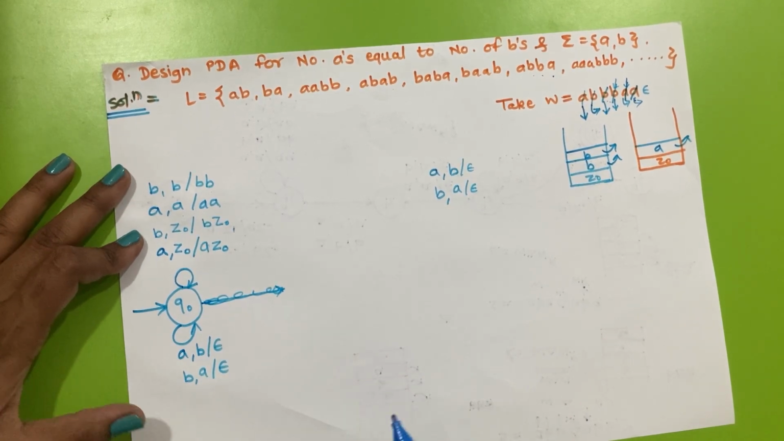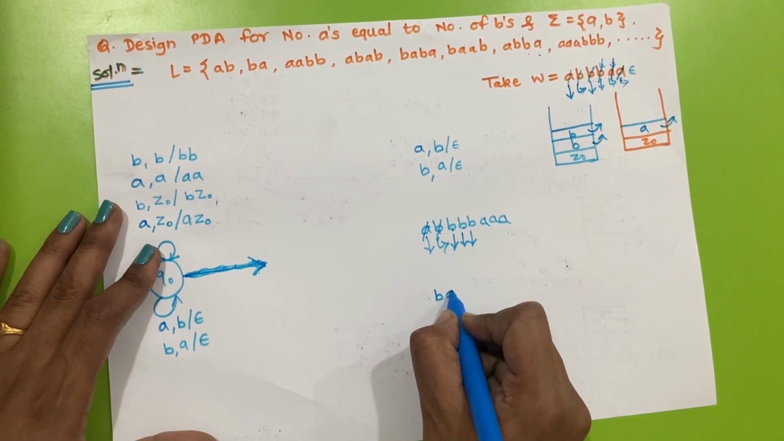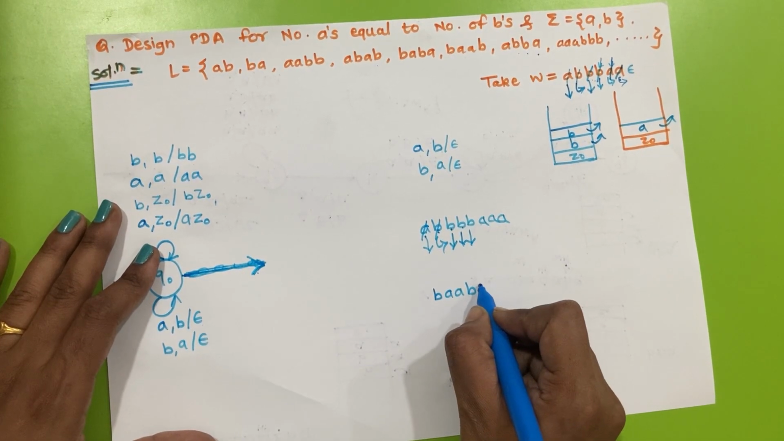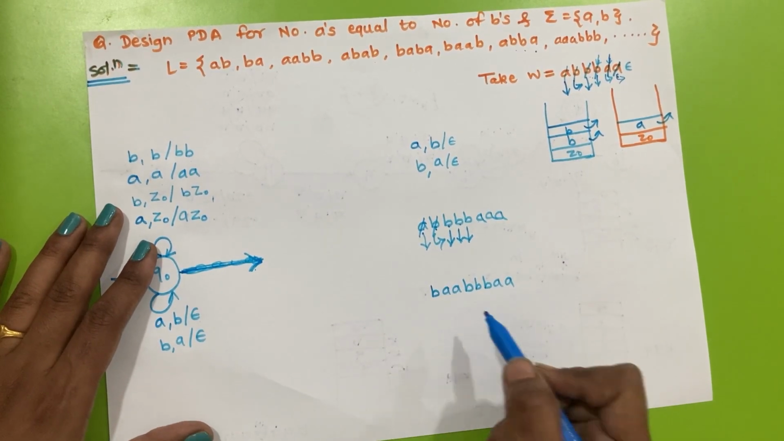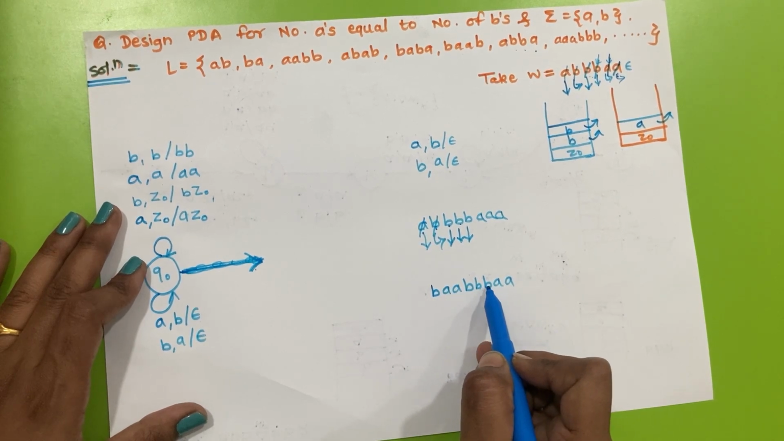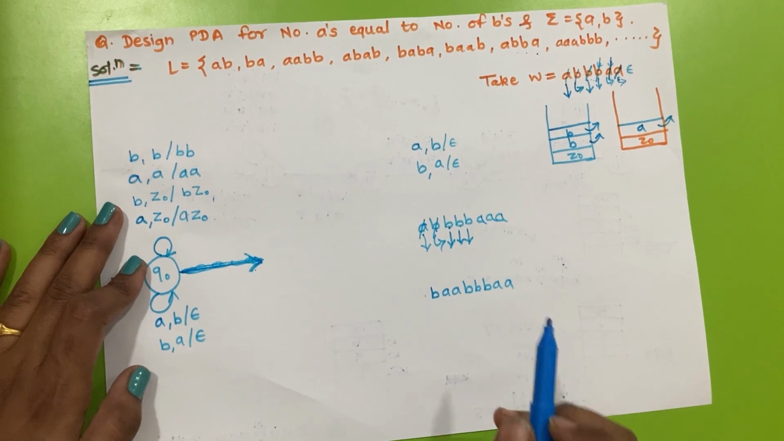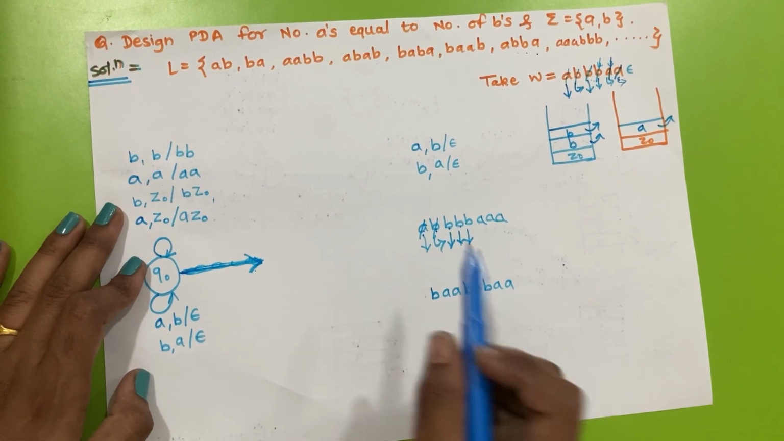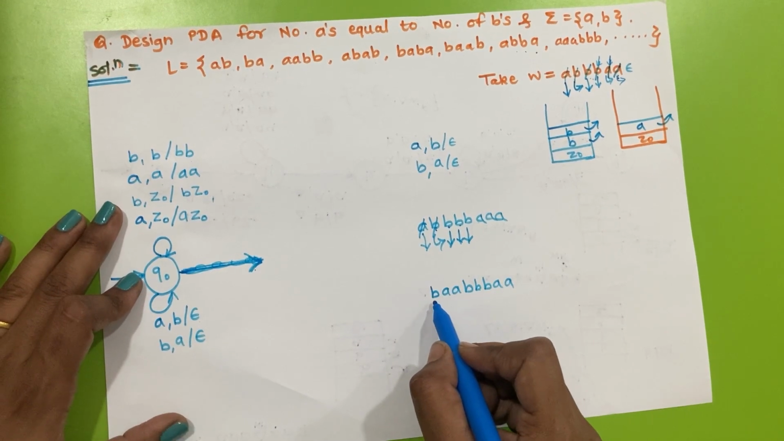Now we will take a string like B A A B B B A A. Suppose this is the string. Here we have 1, 2, 3, 4 B's and 1, 2, 3, 4 A's also, means this string belongs to this L. So we will see how we can simulate this string.